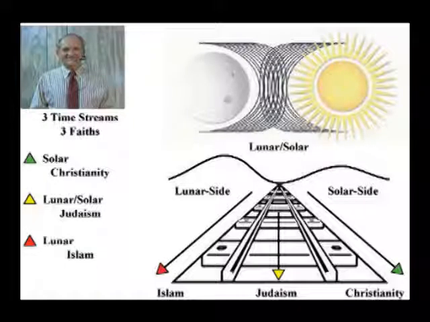Any picture that portrays a time stream and the calendar is incomplete. Ideas about time in the extreme range from wild fantasy to calendar science attempting to stitch together parts of history. All 3 time streams, lunar, lunar-solar, and solar, bear spiritual reflections of the civilization served.